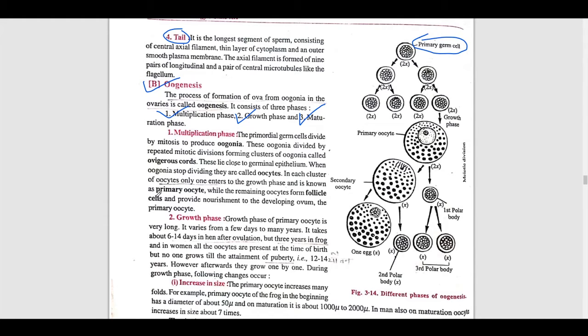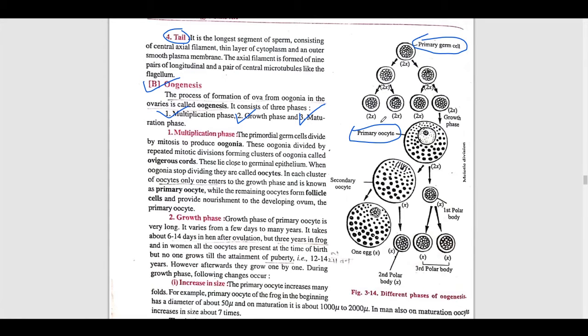The cluster of oogonia is called the ovigerous cord. In each cluster of oocytes, only one enters the growth phase. Meaning in oogenesis, not each and every cell but only one cell will enter the growth phase, and this growth phase cell is known as the primary oocyte. In this structure you can see the primary oocyte. This is the single cell. First of all, you see these are called primary germ cells.